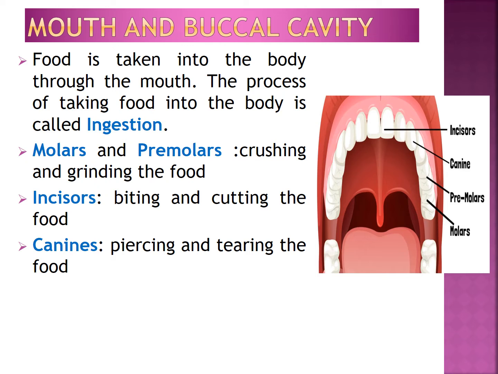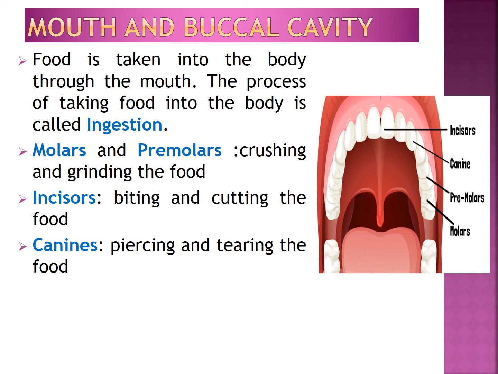Now let us learn about different parts of the digestive system. When we eat food, first of all, we keep food in the mouth. Food is taken into the body through the mouth. This process of taking food into the body is called the ingestion. We chew the food with the help of teeth and break into small pieces.